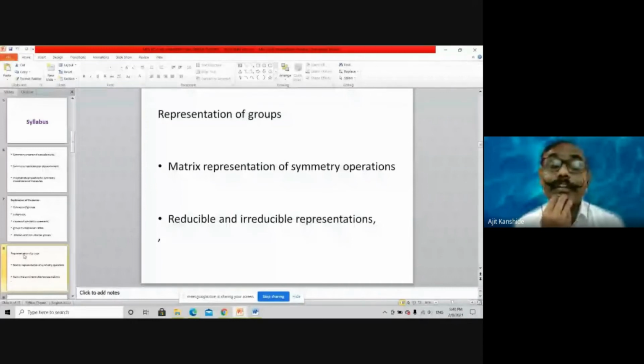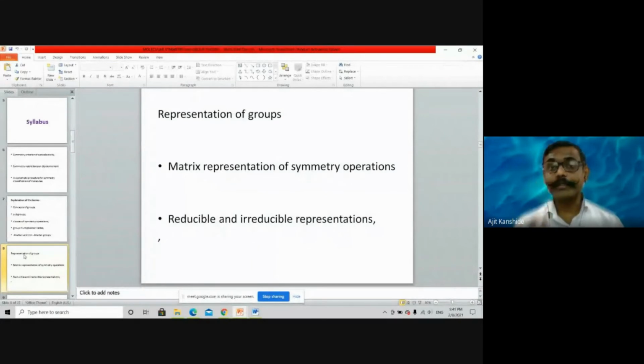Rotation, deflection also I discuss, and general plane. Importantly, for a general plane, when we have established one plane, one frame of reference should be there, and that is the xz plane, yz plane, or xy plane, whose matrix we know. And then a similarity transformation we are doing, a rotation operation we are doing. So for the rotation operation and its inverse we can get the matrix, for the plane we can get the matrix: with x inverse we have the matrix, A we have the matrix, B also we have the matrix. Simple mathematical multiplication you have to do, and you will get the result. That's a similarity transformation, and that result is a matrix for the plane.